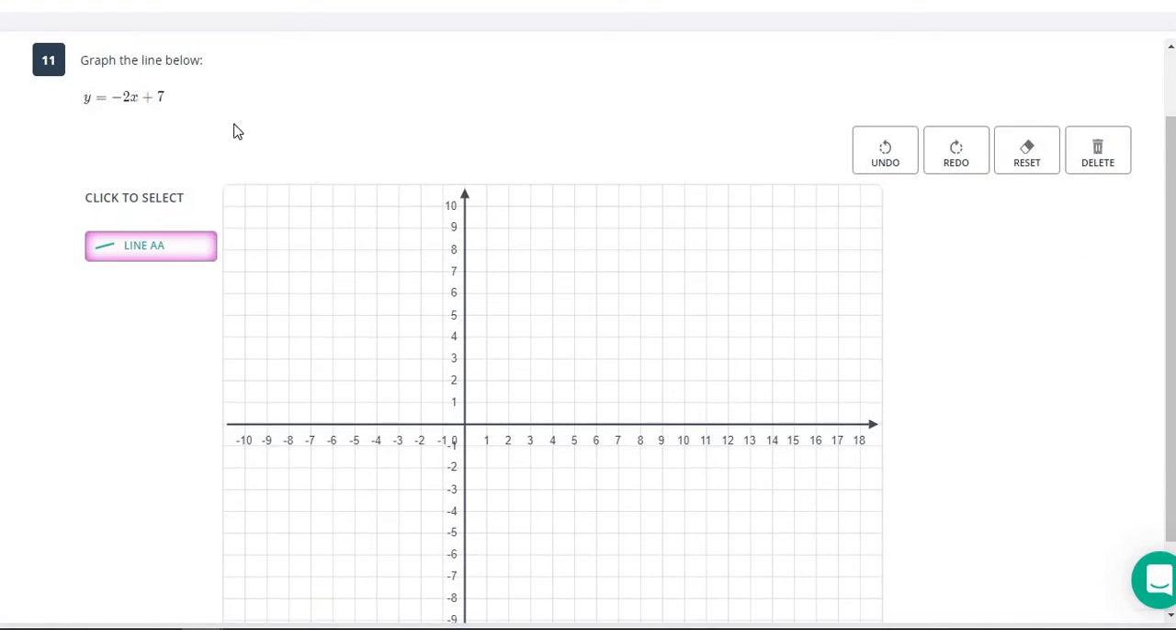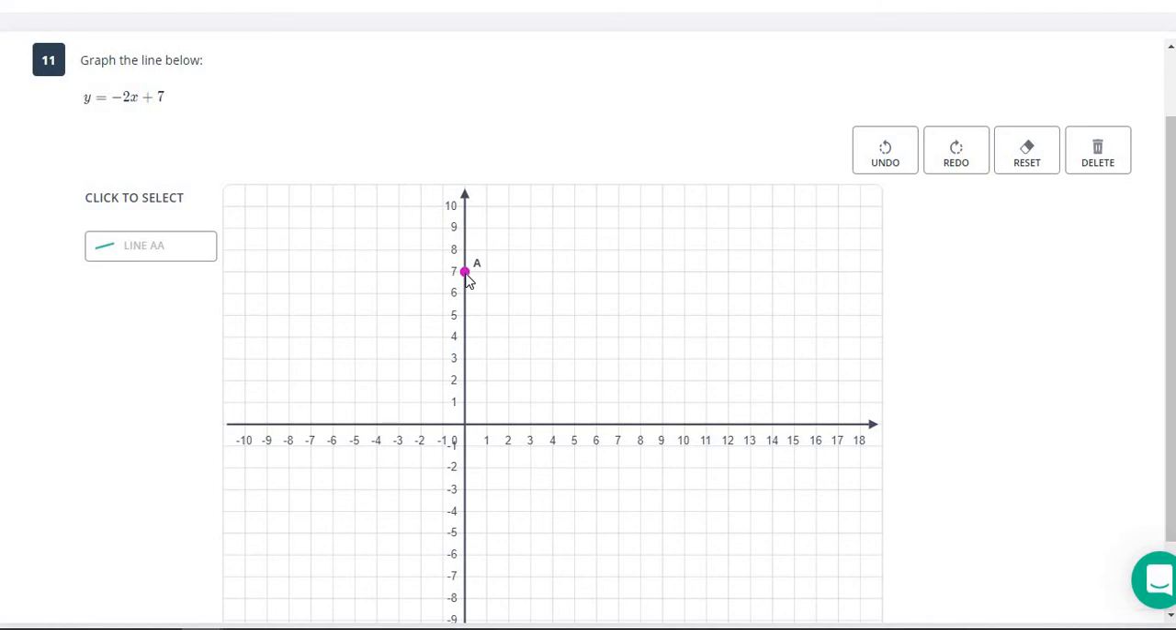So first thing we're going to do on these is find our y-intercept. Our y-intercept is where the line is going to cross the y-axis. That's the one that goes up and down. So that's going to be at +7. So we're going to put a dot. We got to click the line over here. Put a dot at 7. Then we are going to move this dot over to where our next point is going to be.